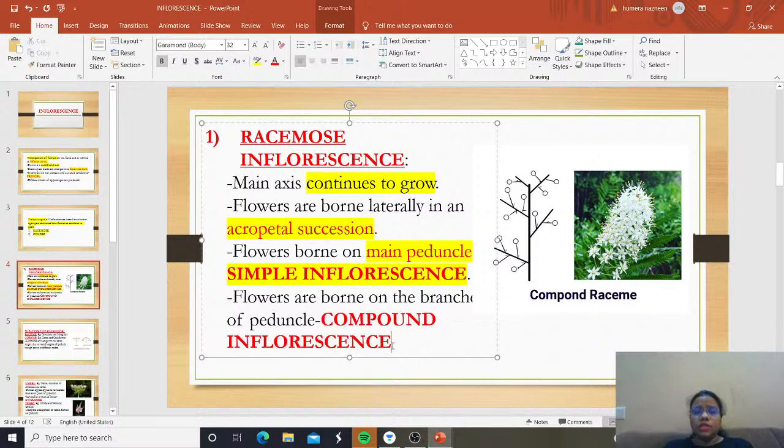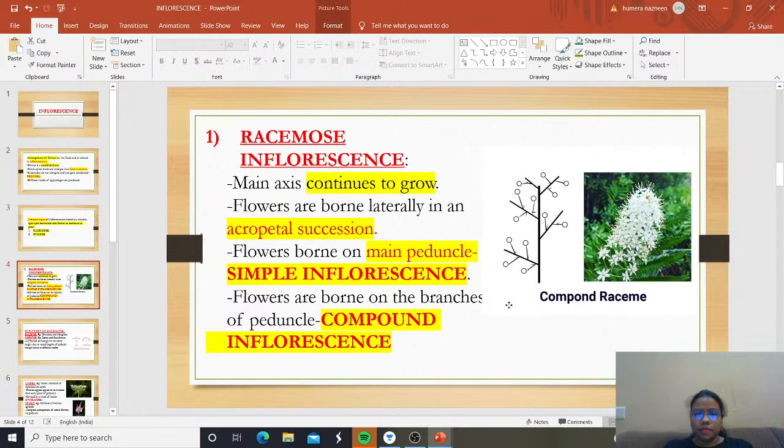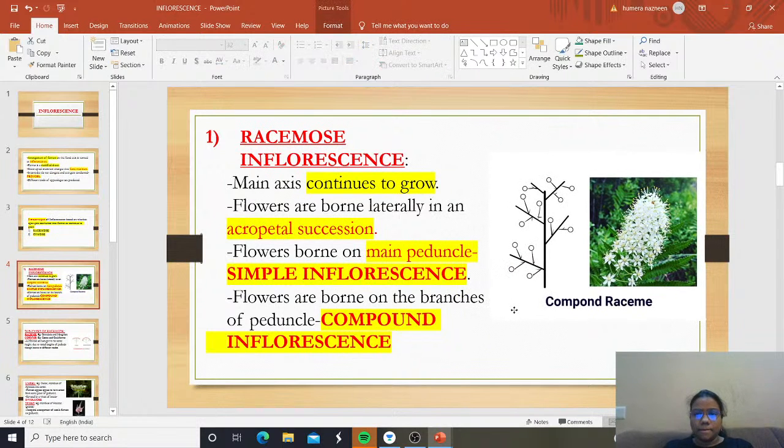So, clear, simple and compound inflorescence: simple inflorescence means the flowers are formed on the main peduncle, okay? But if they are born on the branches, then we call it compound inflorescence. See, this is compound, and where the flowers are being formed, these branches are there.